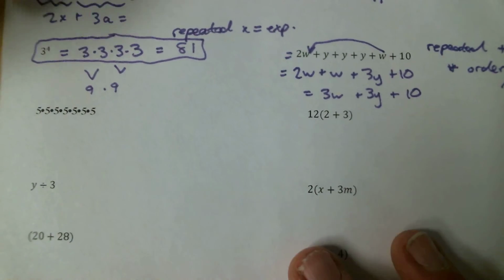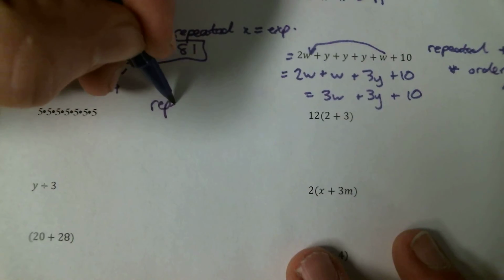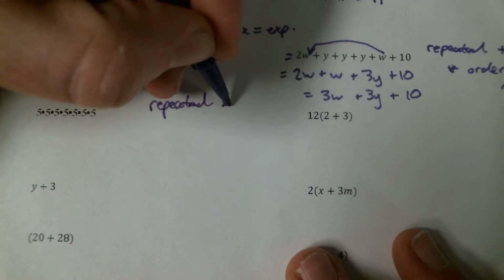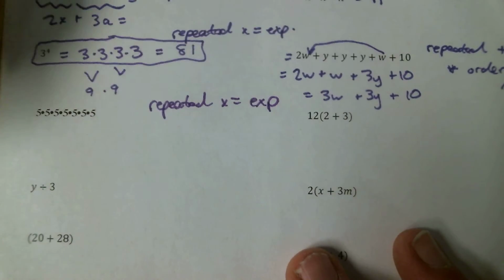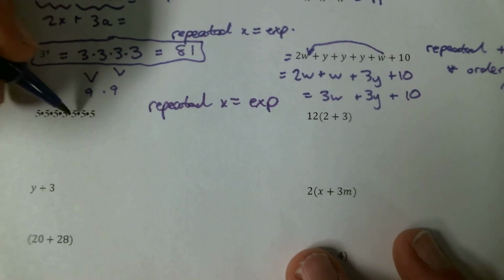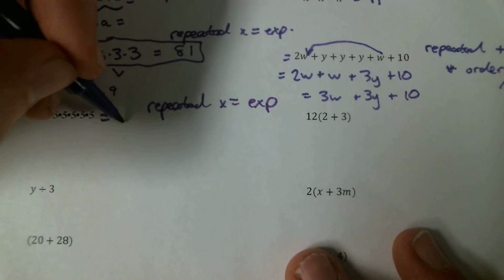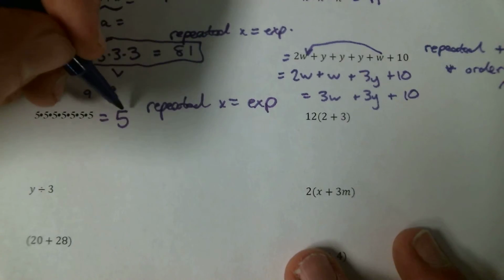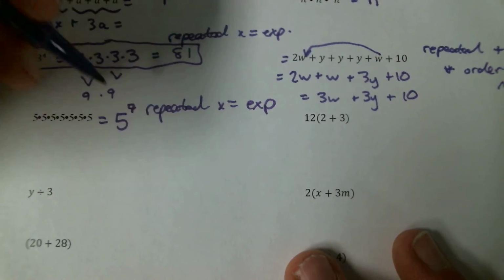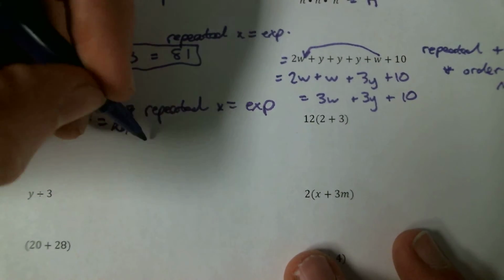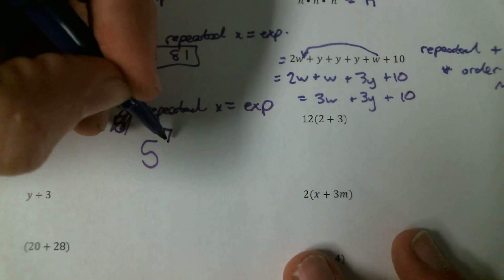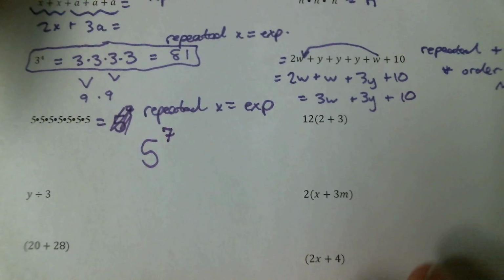Yet another repeated multiplication. So remember, this is repeated multiplication. Repeated multiplication, that's the same thing as an exponent. 1, 2, 3, 4, 5, 6. We have 7 5s. So this is 5 to the 7th power. So it's a little 7. So let me maybe write that a little better. My marker's a little fat here. So 5 to the 7th power, just like that.